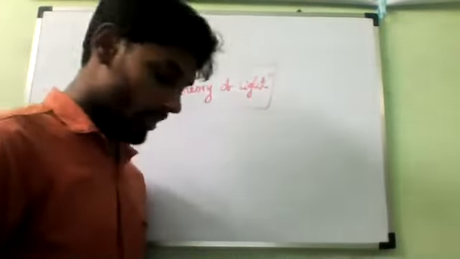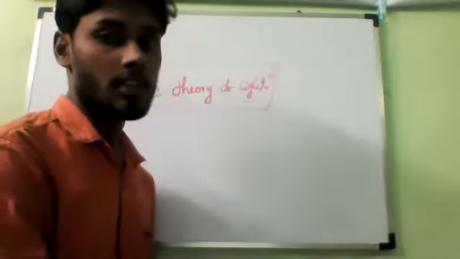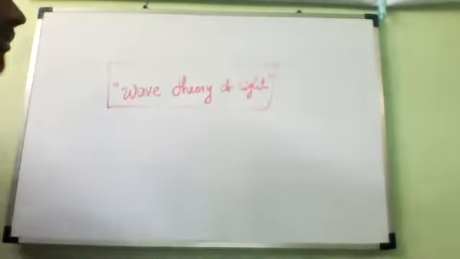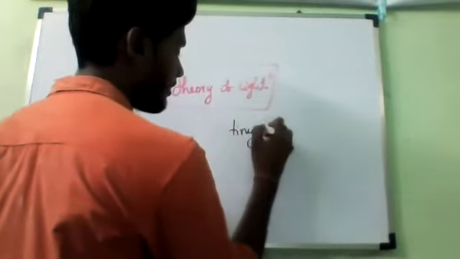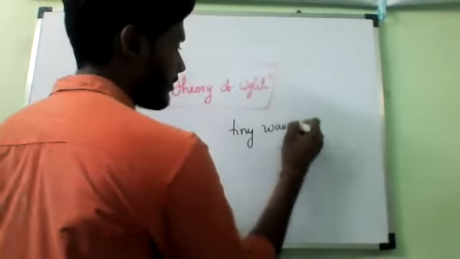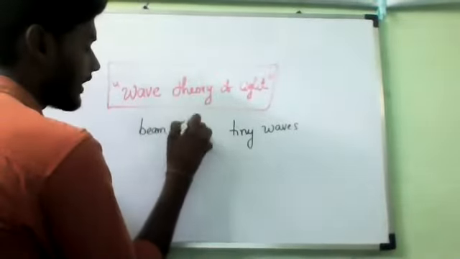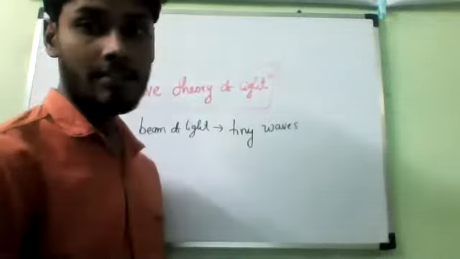As we know from the lower classes, a beam of light is made up of tiny waves. If we take any beam of light, it is made up of tiny waves.